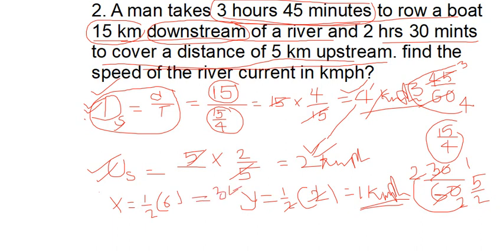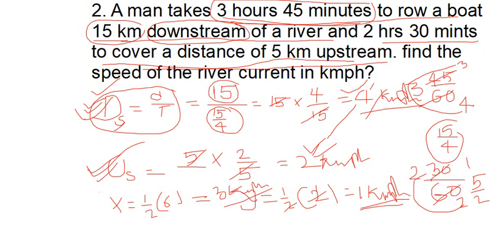And one more thing, while you are solving the problem, you have to remember your d value is always greater than the u value, because of downstream speed. You have to apply some common sense while you are writing a competitive exam like JEE. They won't give what you prepared from the textbook as is, right? So sometimes you have to apply confidence and common sense also. When you get confident, your common sense will increase, right? So here your d value is always greater than the u value. You have to be careful with this.